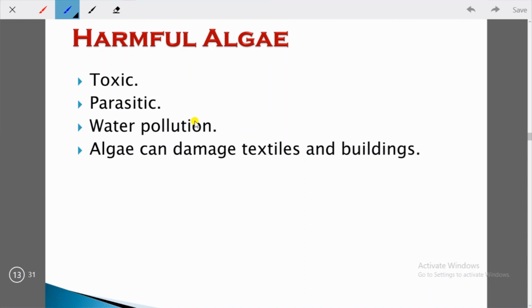Then algae can damage textiles and buildings. So you can see we have understood from the first video that algae or any kind of microorganisms are useful for us but they are harmful also. So these are the harmful effects of algae. I hope you have understood.